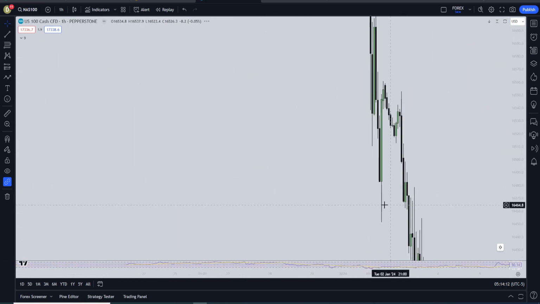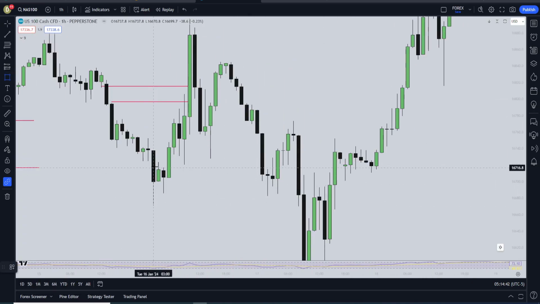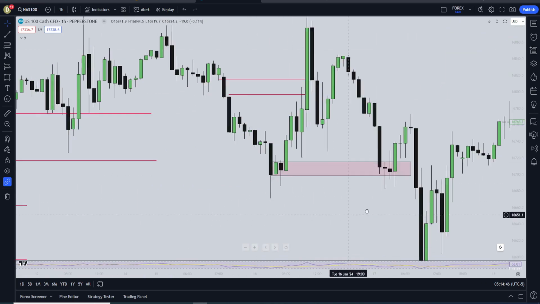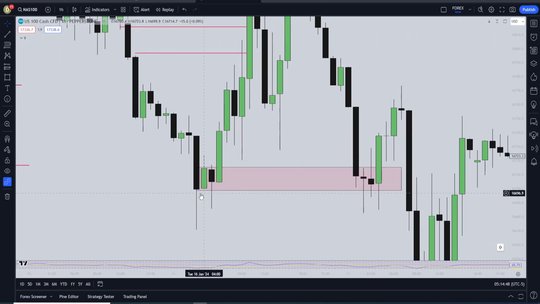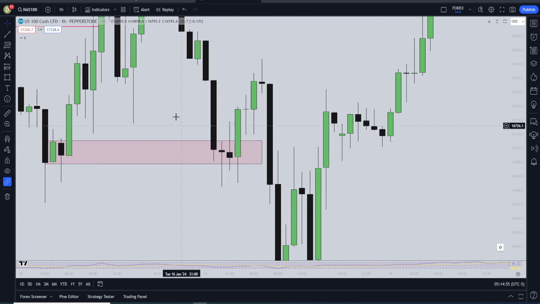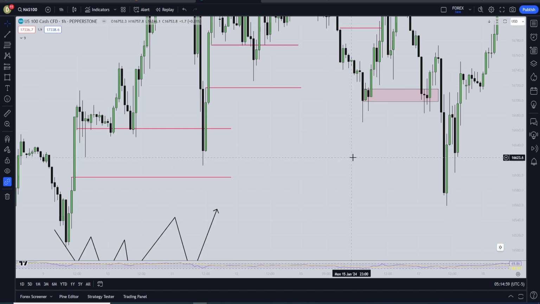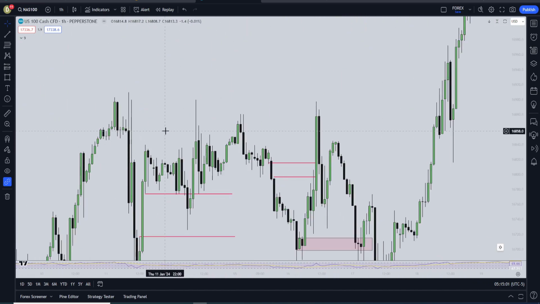So if we look at a chart, we can find order blocks. An order block is right here, for example. It's an order block. Why? Because the price went down, it went up, it went down, it went up, and then it rejected this area. This is an order block. The price should go back. As you can see here, it went down afterwards, but that does happen.